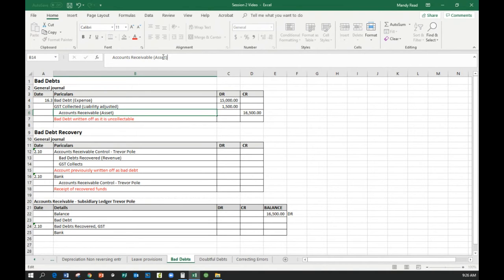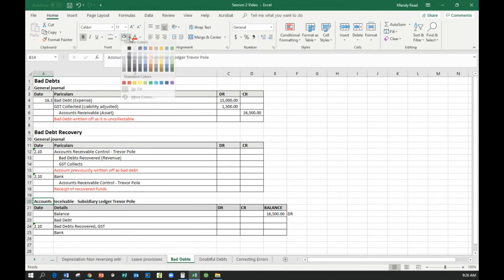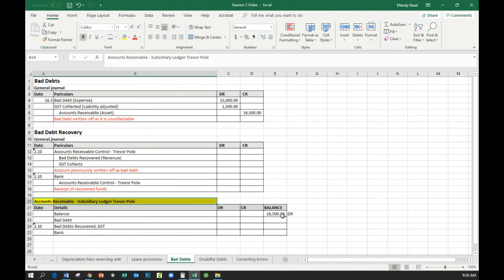The accounts receivable is an asset, but it is also an asset that is going down, hence it goes down on the credit side. So this is just an extract, so I haven't provided a T account for the bad debt or GST collected, but if we go to post this to the accounts receivable account, it would be on the credit side 16,500. But remember, we also have to post it to the accounts receivable subsidiary ledger account for Trevor Pohl. So that had the balance of $16,500.